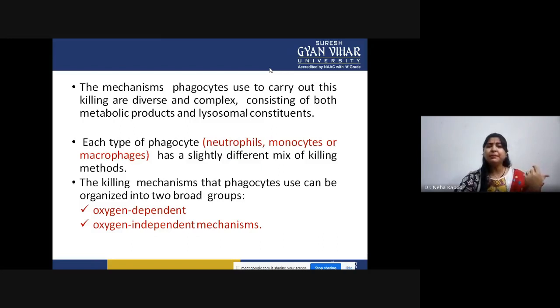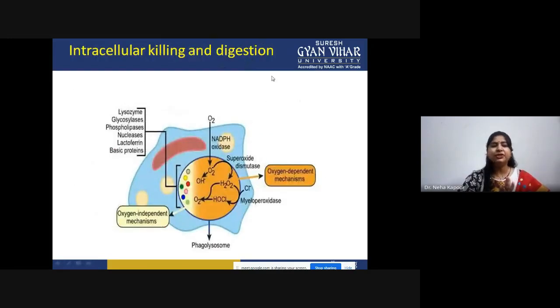There must be some mechanisms for how the killing is happening, which enzyme is acting, what pathway is being followed, and which compound is being formed. So basically this complete killing is divided into two parts: oxygen dependent and oxygen independent. As the name suggests, one pathway is dependent upon the availability of oxygen and another is oxygen independent. So intracellular killing and digestion, this is the comparative of both.